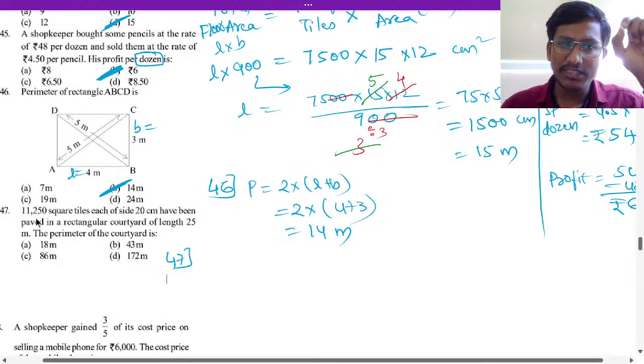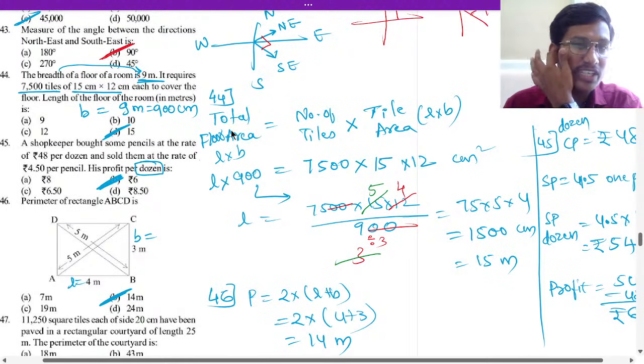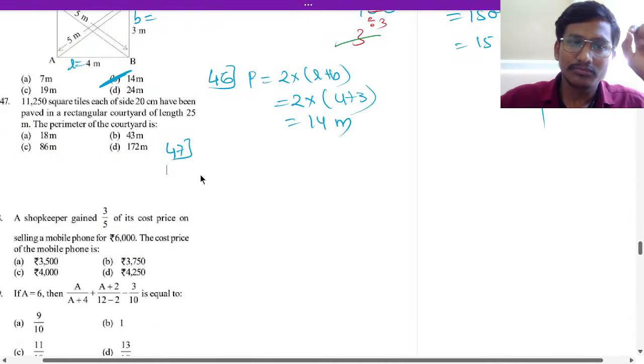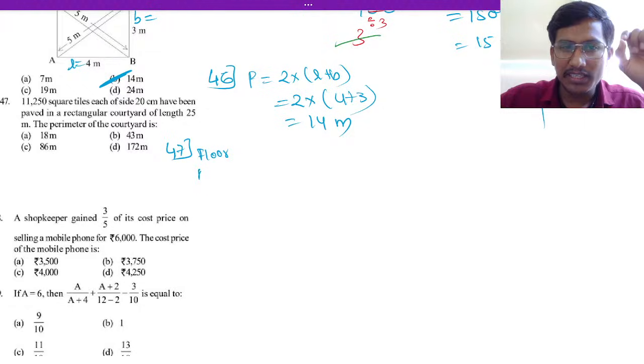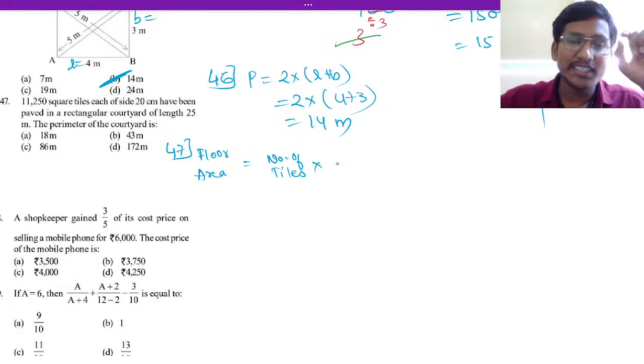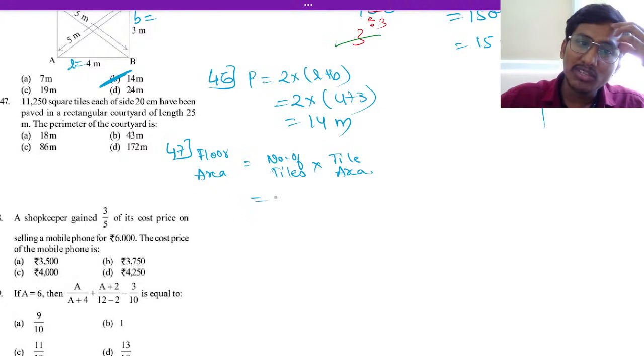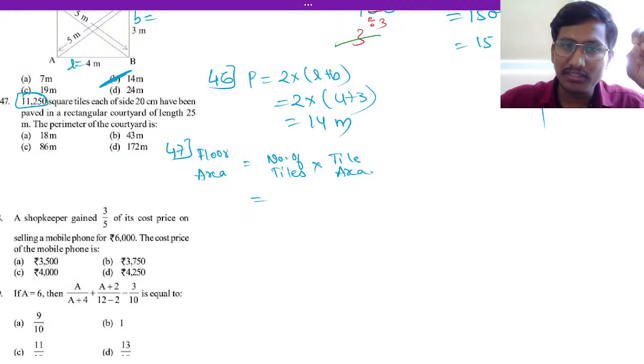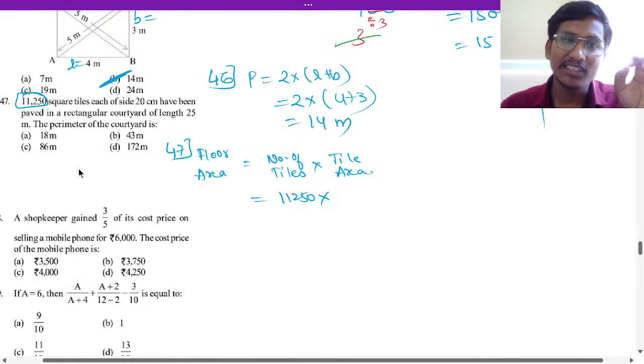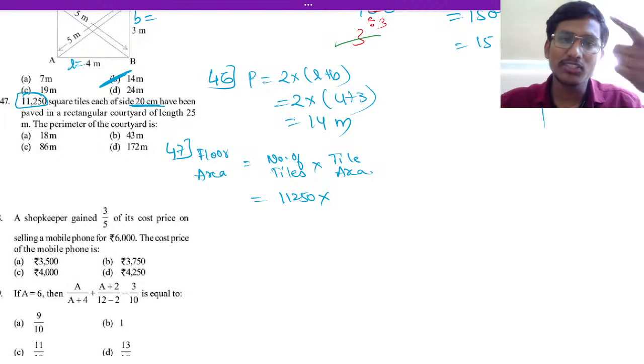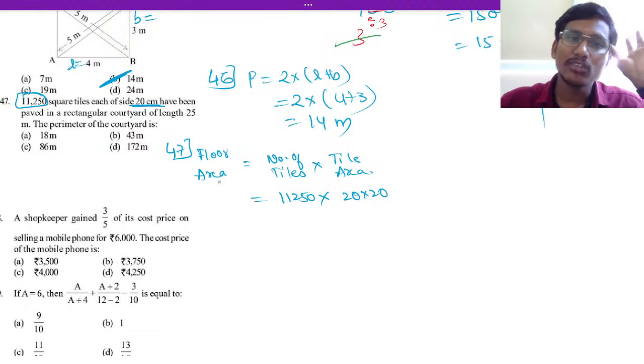Okay, so 11,250 square tiles of each side 20 centimeter. So the same formula you have to use. What is the formula? Total floor area will be number of tiles into one tile area, right? So the number of tiles is 11,250 into tile area, each a square of side 20 centimeter. Square area is length into length, that is 20 into 20. That will be the floor area.